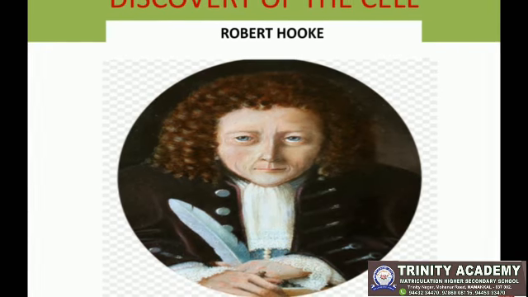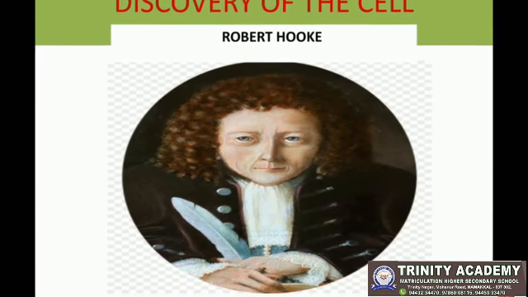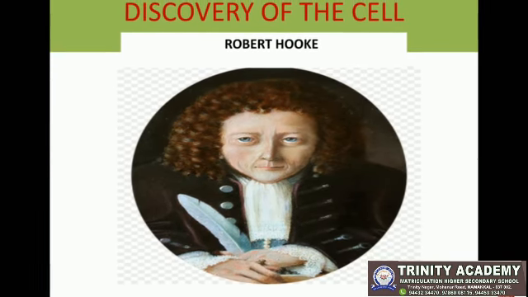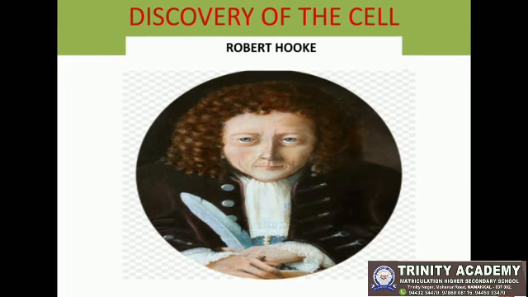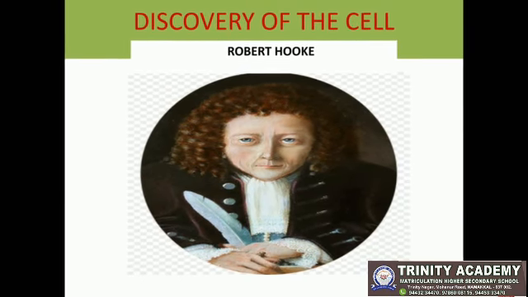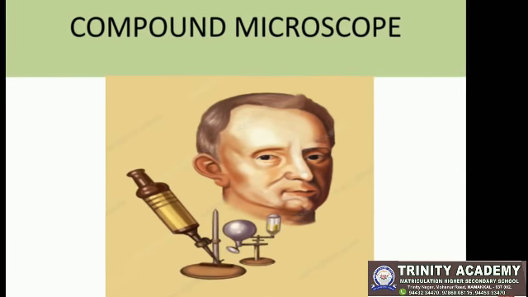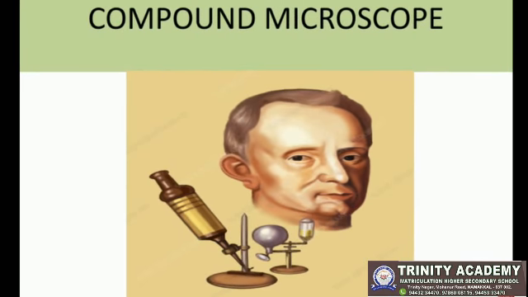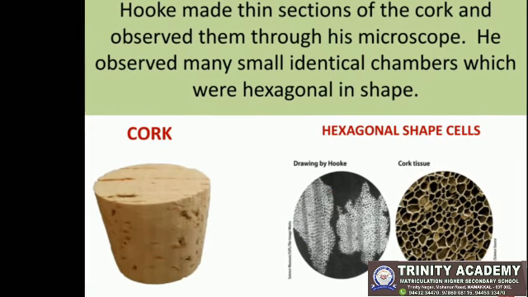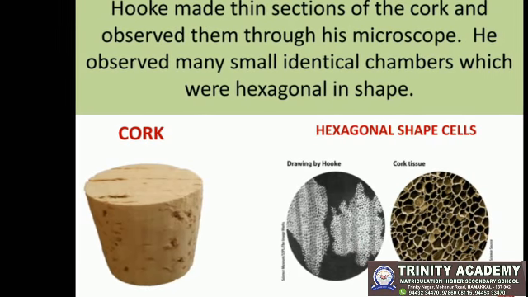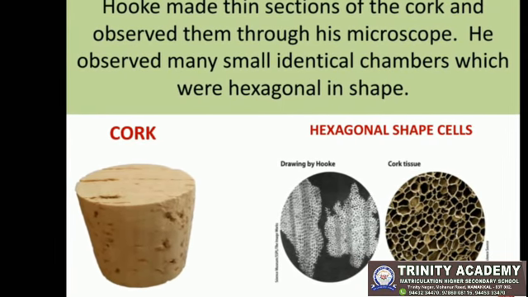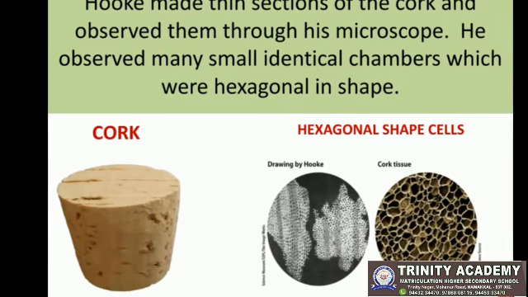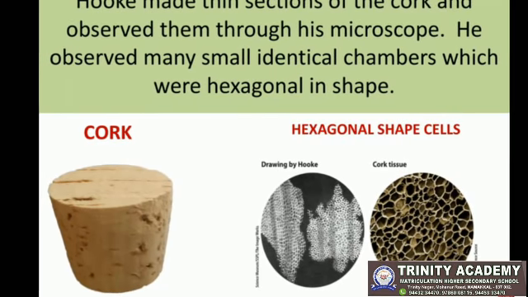The next one is discovery of the cell. The Englishman Robert Hooke was a scientist, mathematician and inventor. He improved the microscope which was used in those days and built a compound microscope. Hooke made thin sections of the cork and observed them through his microscope. He observed many small identical chambers which were hexagonal in shape.